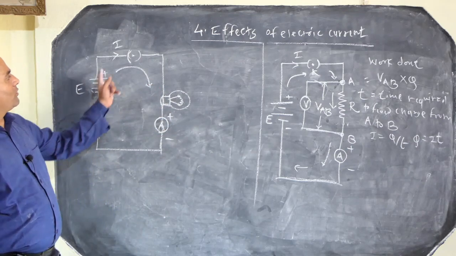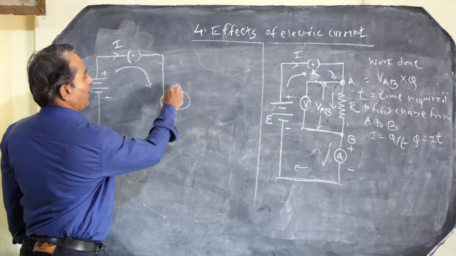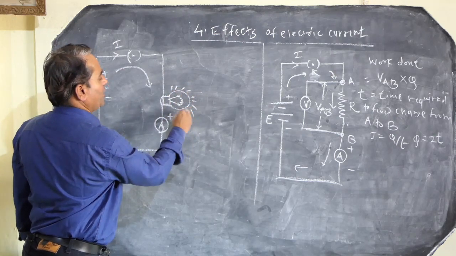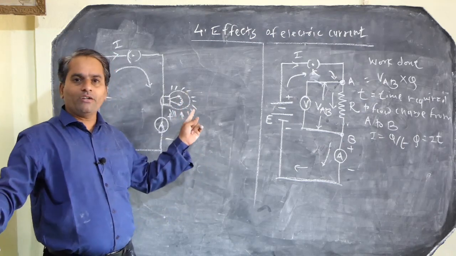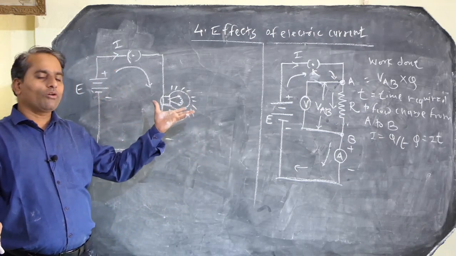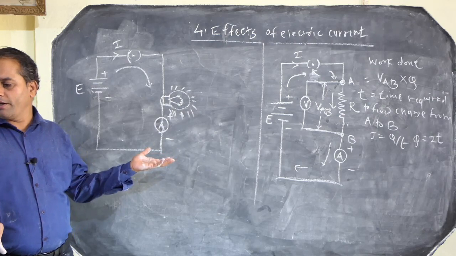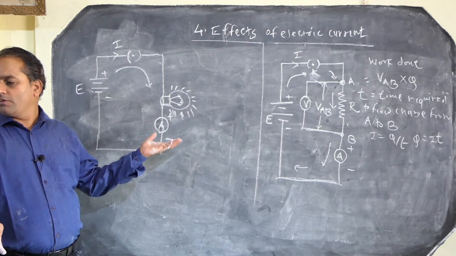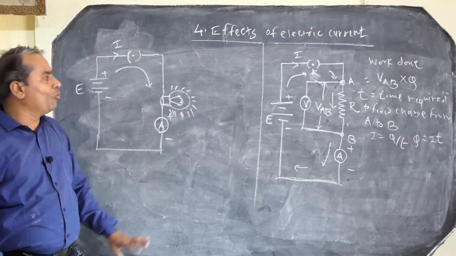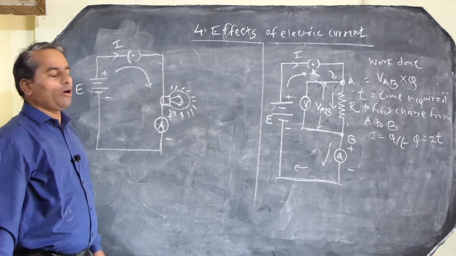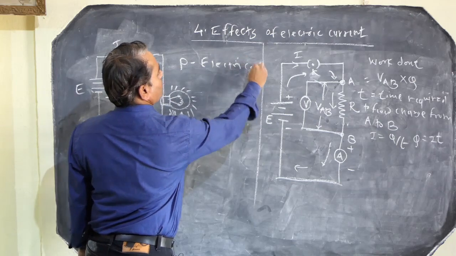When the charge is flowing through this circuit, the bulb glows, and the electrical power or electrical energy is radiated across that bulb, and as a result the bulb glows. So this energy is converted into light energy. The energy given by the cell is transformed into light energy. Now we have to find the electrical power. Suppose that P is the electrical power.